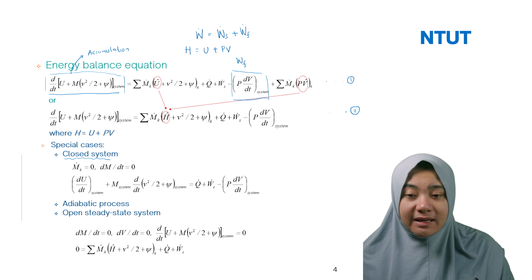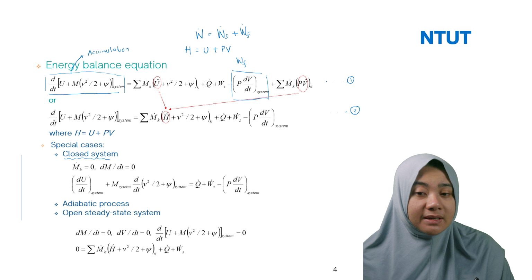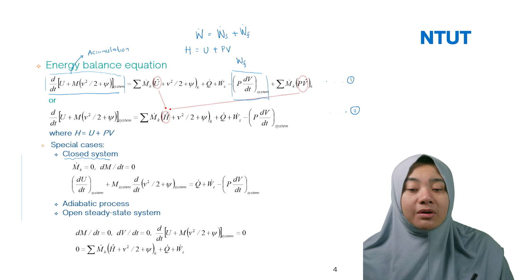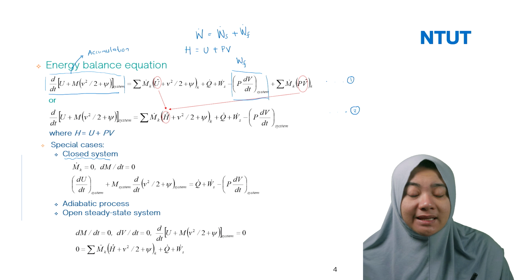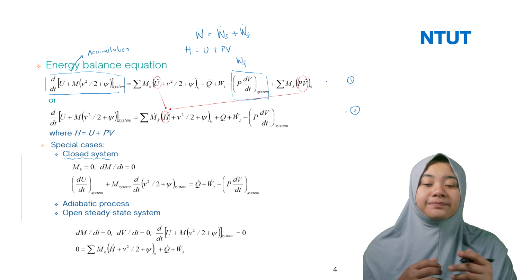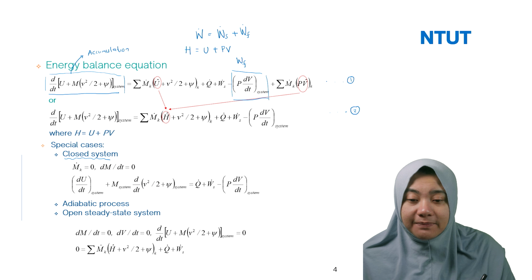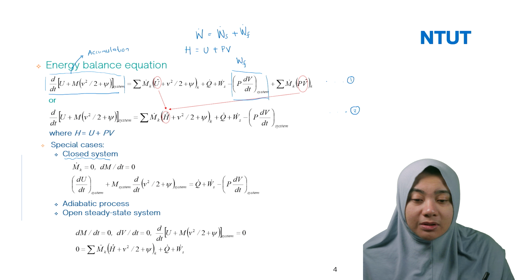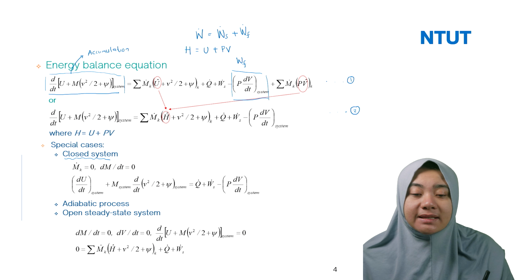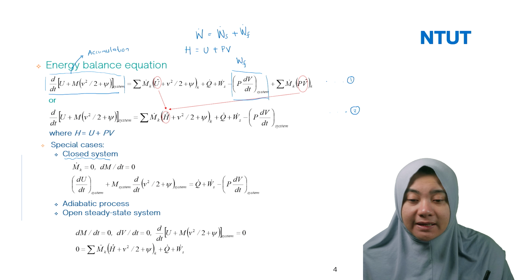It means that everything related with m is equal to 0. So we only have dU/dt inside the system plus m_system d(v²/2) plus omega equal to Q plus Ws minus P dV/dt.